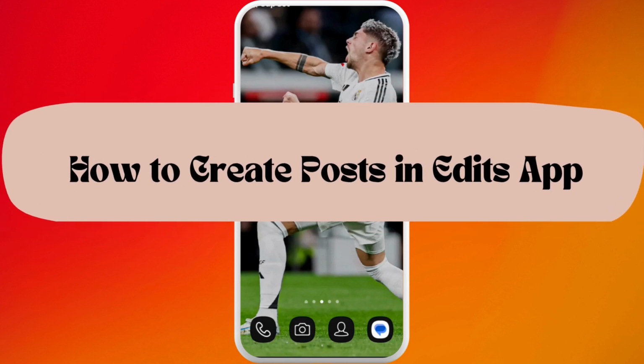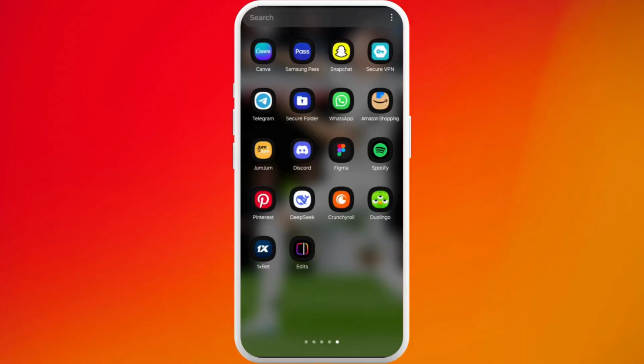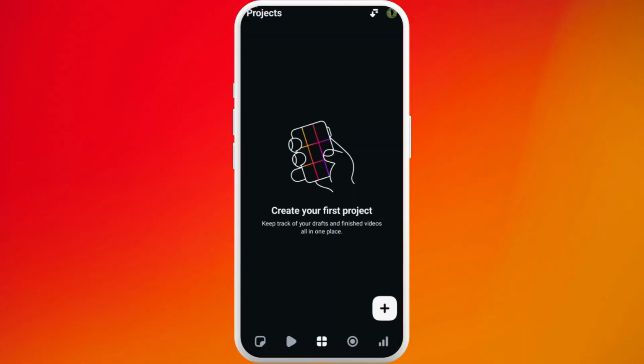How to create posts in Edits and Instagram app. I'm gonna guide you through the process on how to do it. Let's get started. First of all, on your phone, launch the Edits app.